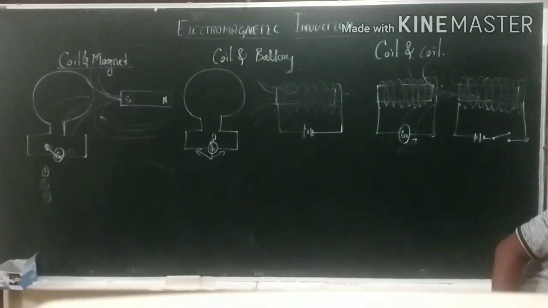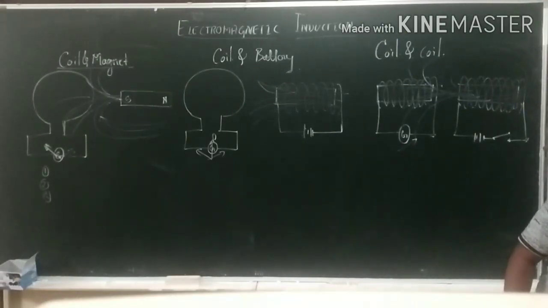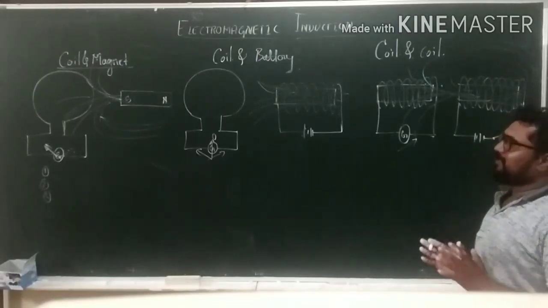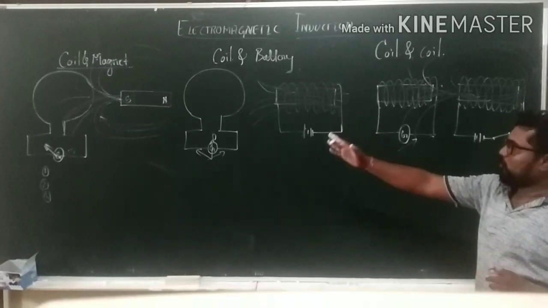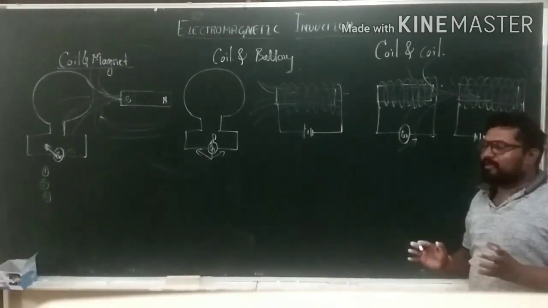So then what is the conclusion of this experiment? The conclusion is that whenever there is a relative motion between the coil and the bar magnet, or the coil and the battery, at that time it produces the current.